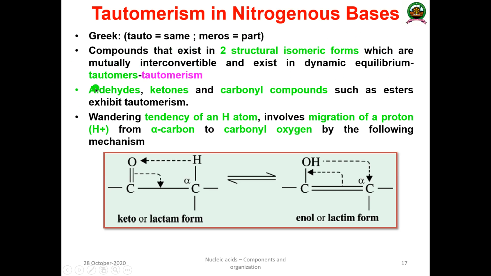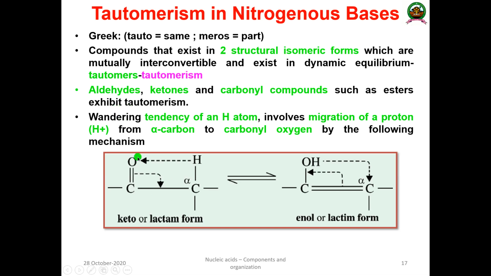Such compounds are known as tautomers, and this phenomenon is known as tautomerism. Generally, aldehydes, ketones and other carbonyl compounds such as esters exhibit tautomerism.